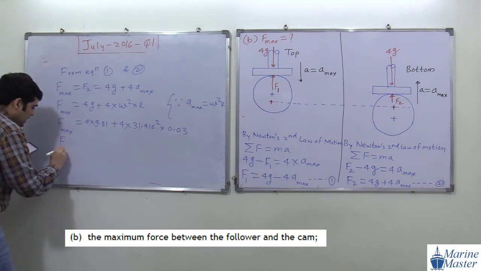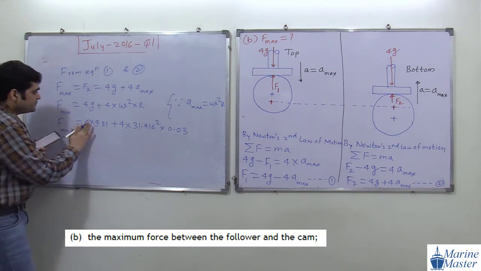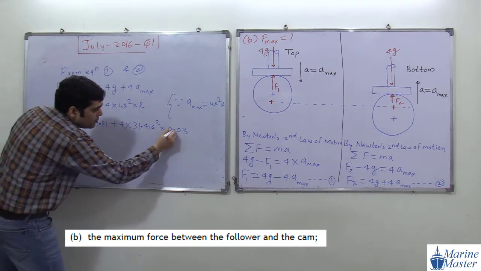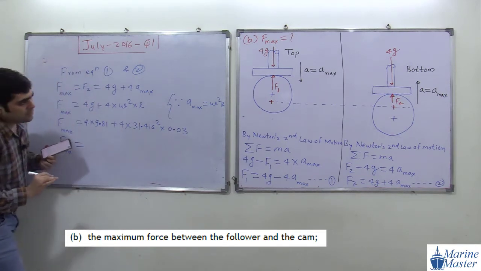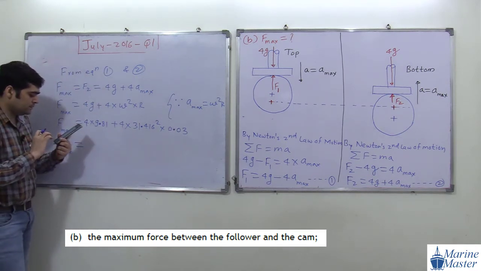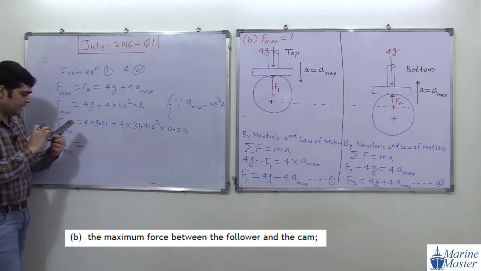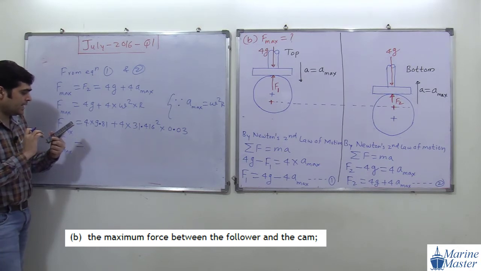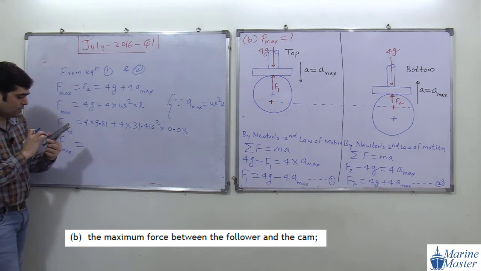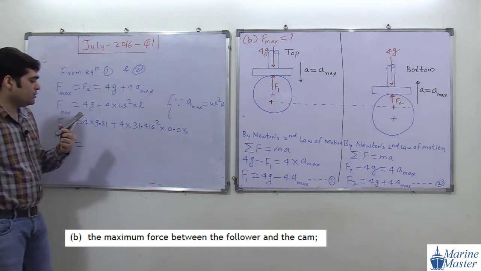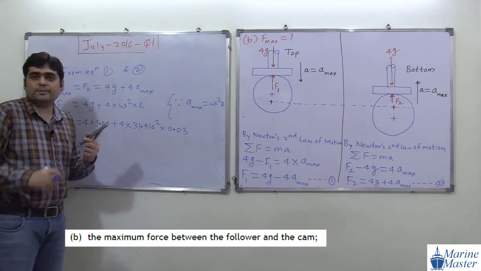So F max. Okay, everyone please do the calculation with me. I am writing it properly so that it is visible. 4 into 9.81 plus 4 into 31.416 squared multiplied by 0.03.